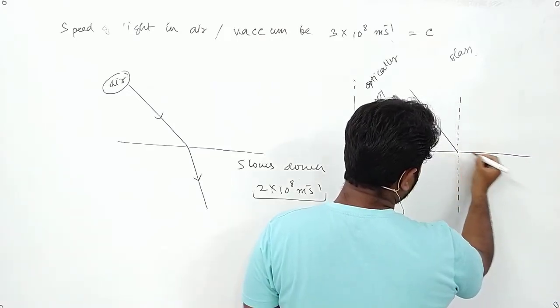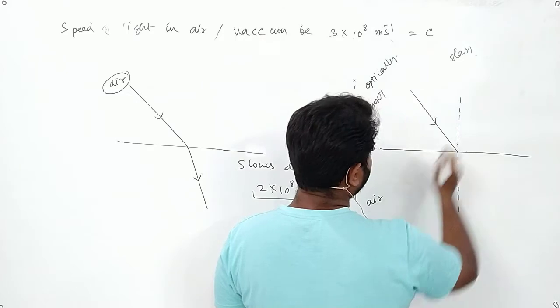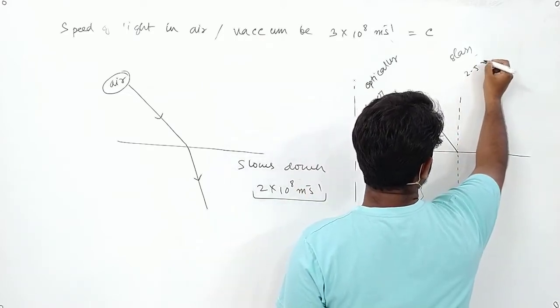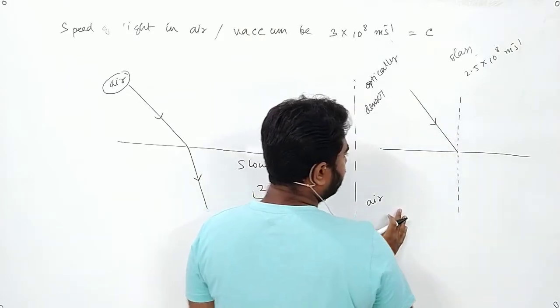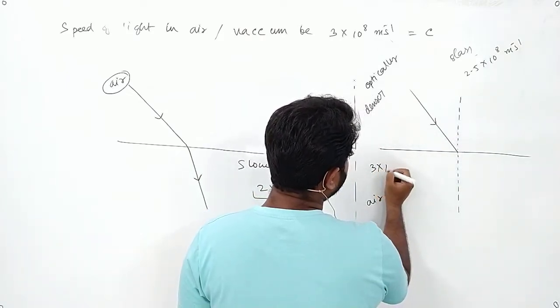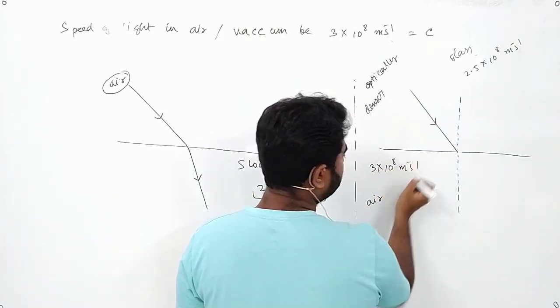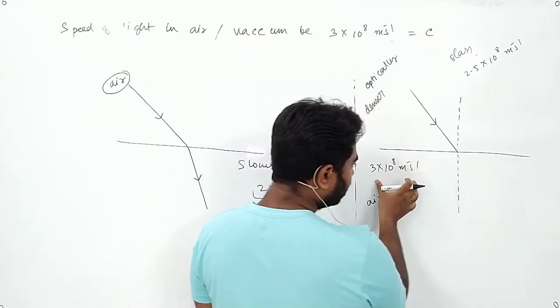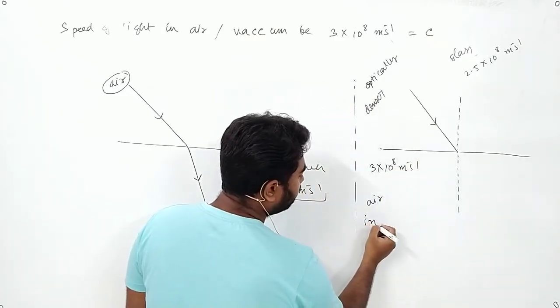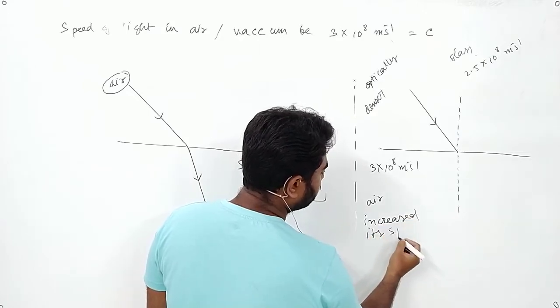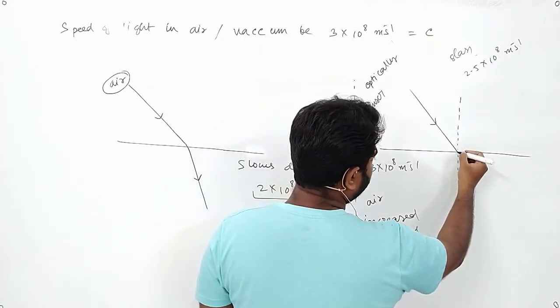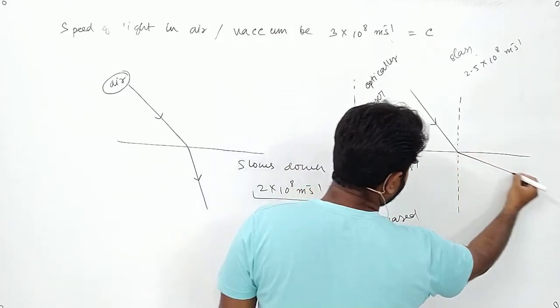In glass its speed is 2.5 into 10 to the power 8 meter per second. When it reaches the air, its speed will suddenly increase to 3 into 10 to the power 8 meter per second. In this case its speed increased, so it will move away from the normal.